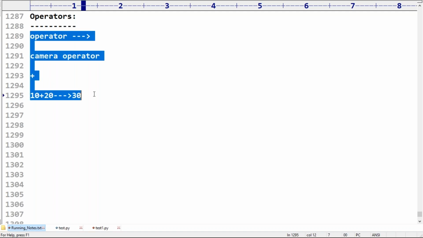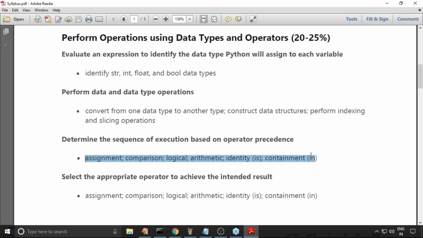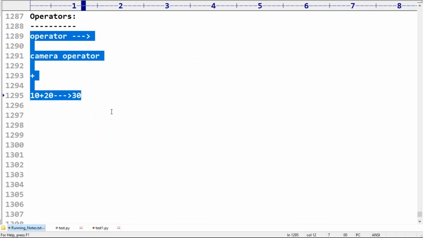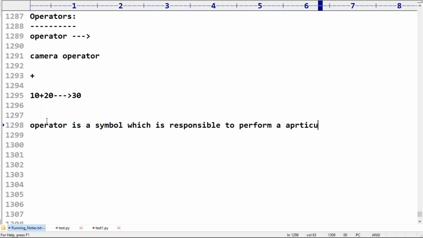Now my question is, what are the various operators in Python? As per our syllabus, every operator is very important. What is an operator? An operator is a symbol which is responsible for performing a particular activity.